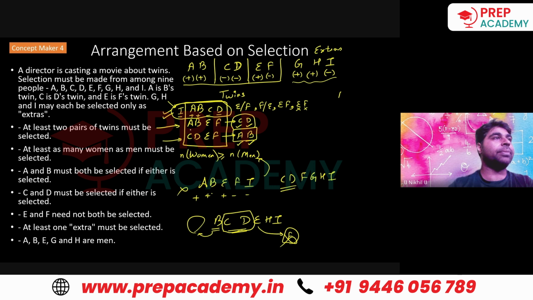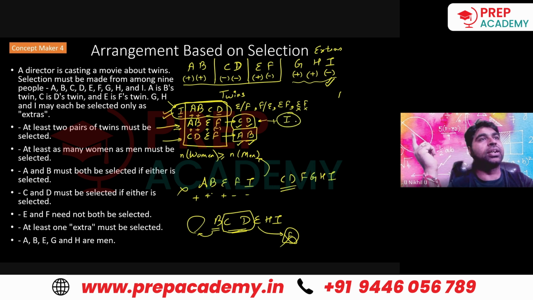A, B, E, F. A, B is there, E is there. So I already have A, B, E. I have how many men? Three men. So I need two more women. Okay. So two more women. I have to have I here also, because if I take C, D, both of them, then only the number of men and the number of women would become equal. But even after that, I need one more extra as per the condition. So the extra has to be I again.